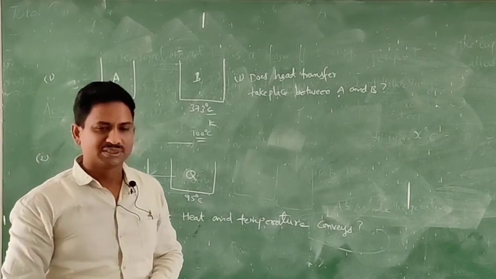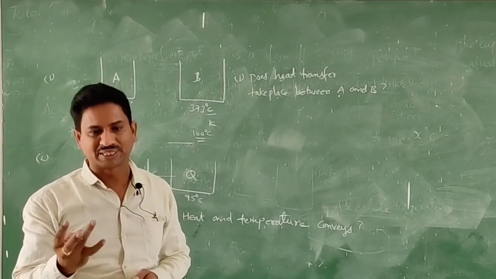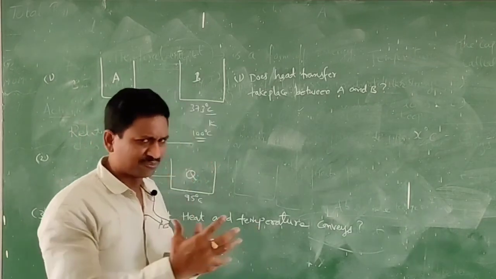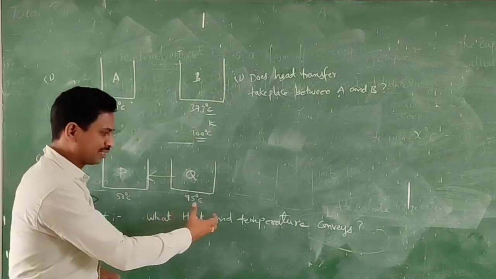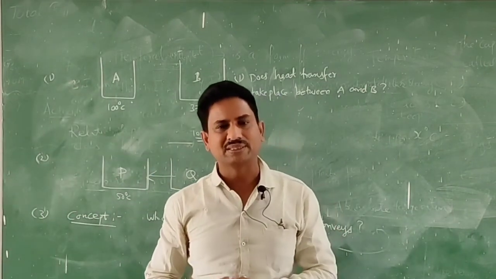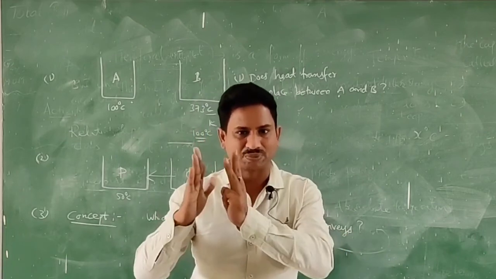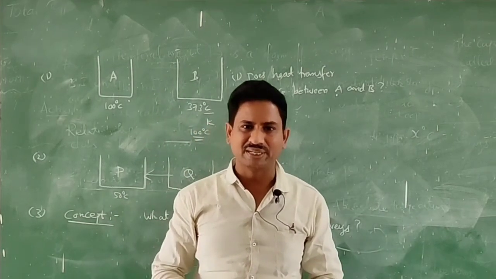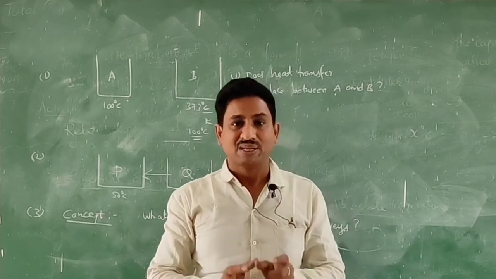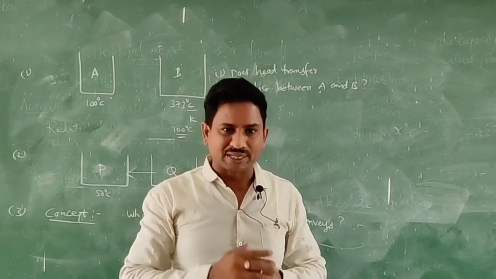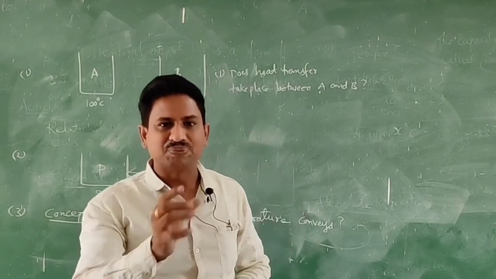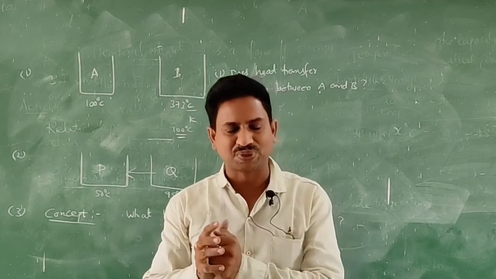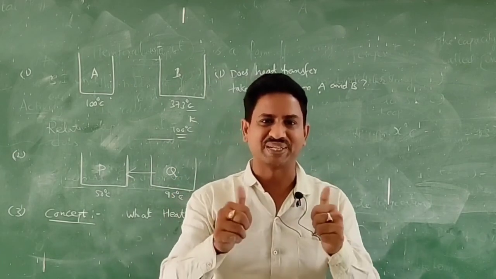So children, today we learned heat, temperature and thermal equilibrium and units also. From our concept, what do heat and temperature convey? Heat is a form of energy. It flows from hotter body to colder body. Whereas temperature is the measure of degree of hotness or coldness. This temperature denotes to us the direction of the heat flow, whereas heat itself flows from hotter body to colder body. Thank you, children.